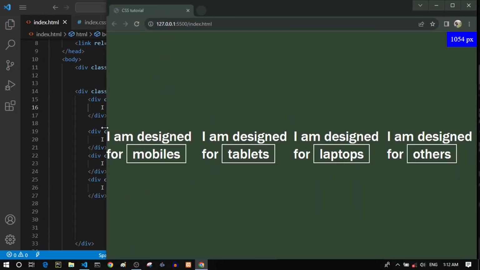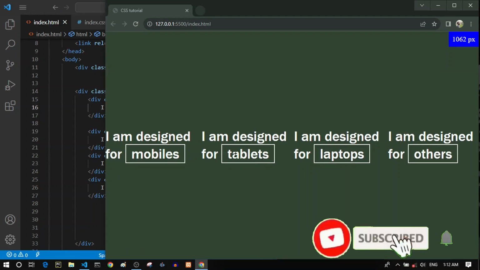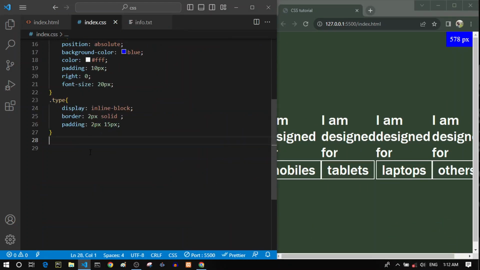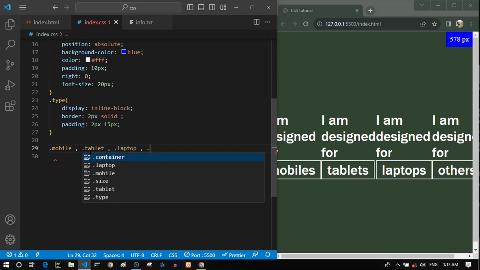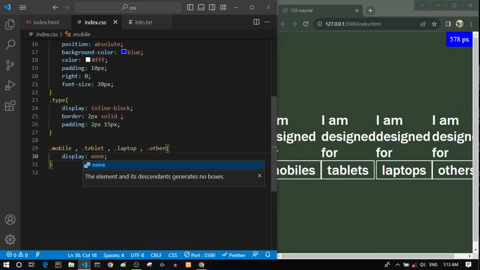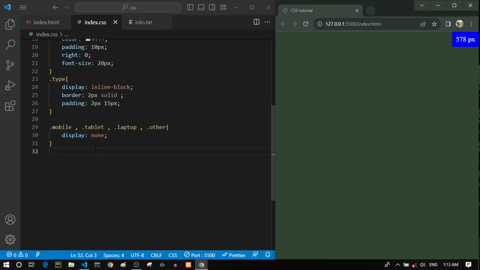And if we make it bigger like this, it should display "I'm designed for laptops" and so on. So I think you got this. So let's hide all of this content. I want to select my mobile, then my tablet, then my laptop, and then .other, and just set them to display none. So now you can see that they are gone.